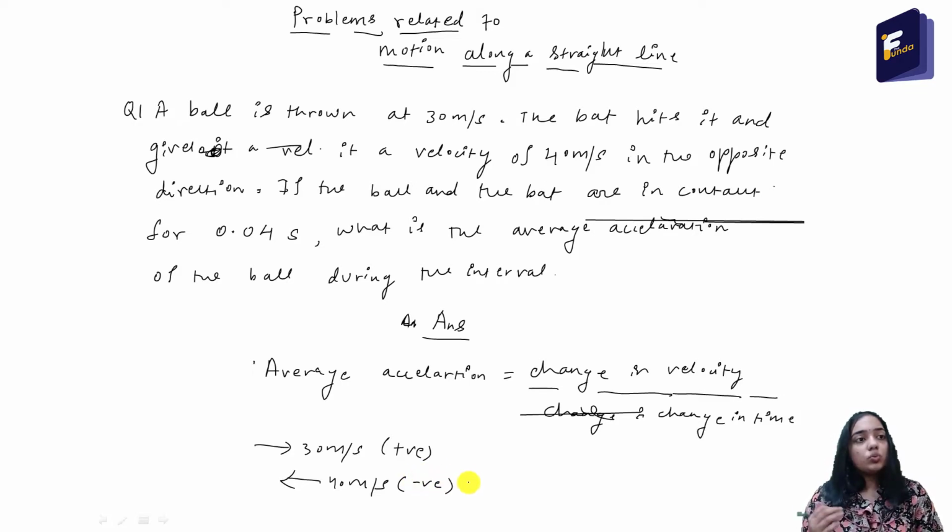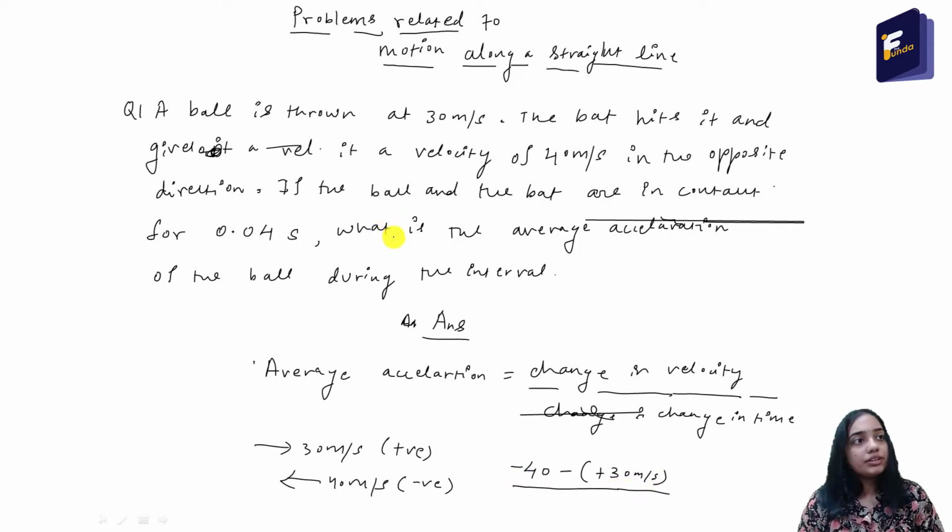So what is the change in velocity? The change in velocity is the final velocity minus the initial velocity. So the final velocity here is minus 40. It's not 40 because we have taken the left direction as negative. So it is minus 40, minus the initial velocity, which is plus 30 meter per second, because it is towards the right, divided by the time interval.